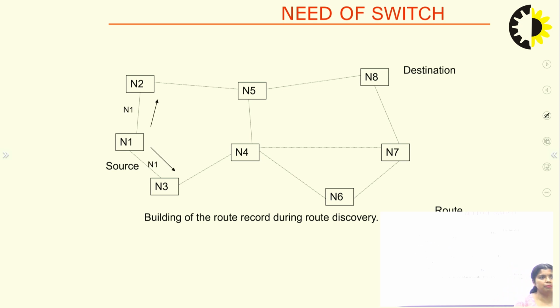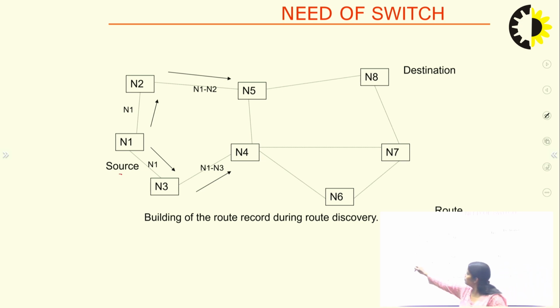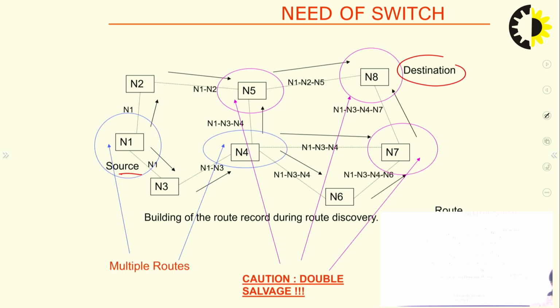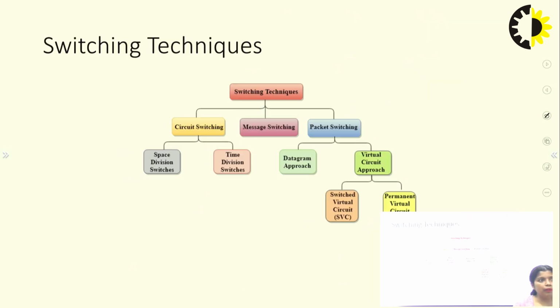Now, in the switching method, you can see here, there are so many nodes on the network. There are N1, N2, N, and here is the source. There are so many paths to reach the destination, so you have to find out the way. But which is the feasible way to reach the destination? Switching techniques decide which type of path we are going to select.